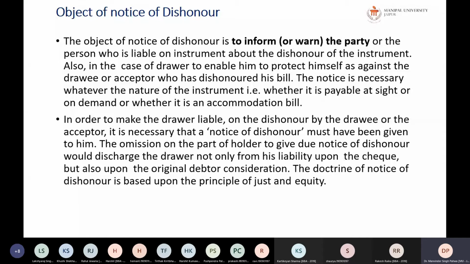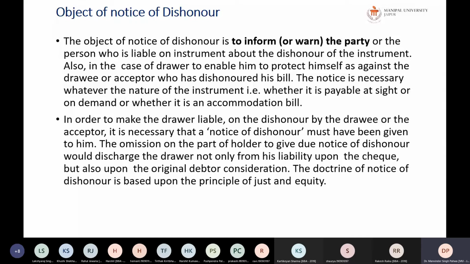If notice is not served, it will be deemed that you do not want to take any action. That's why the omission on the part of the holder to give notice to the drawer would discharge the drawer not only from his liability upon the check, but also upon the original debt or consideration, because by not giving a notice, it is deemed that you do not want to take action.